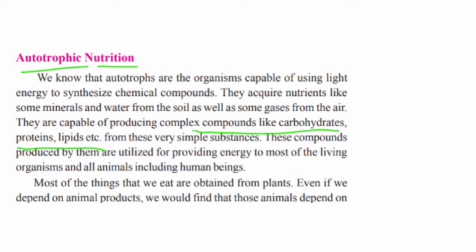Most of the things that we eat are obtained from plants. Even if we depend on animal products, we would find that those animals depend on plants. So in other words, plants are eaten by animals, or plants are eaten by humans.